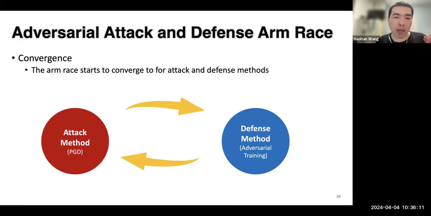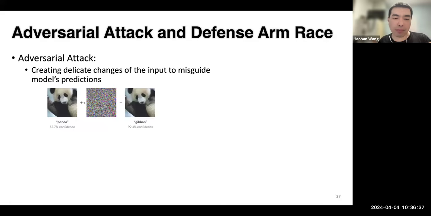Okay, so with that, if we want to figure out how to defend against jailbreaks, maybe a simple thing is to look back at how we defended against adversarial attacks back then. Back then we saw this arms race between adversarial attack and defense methods, and it took iterations and then finally converged to some of the most impressive methods.